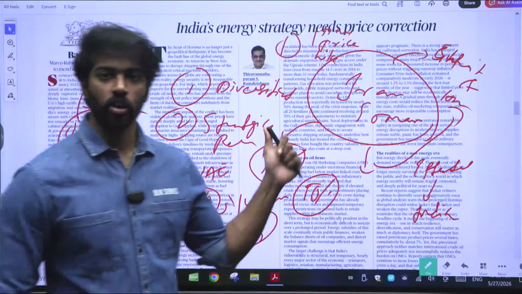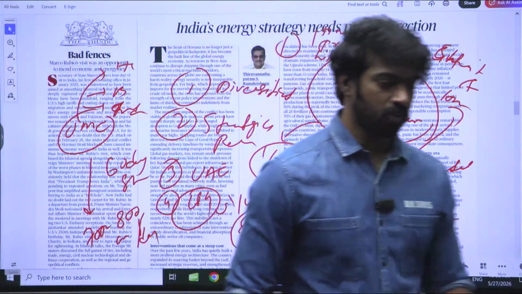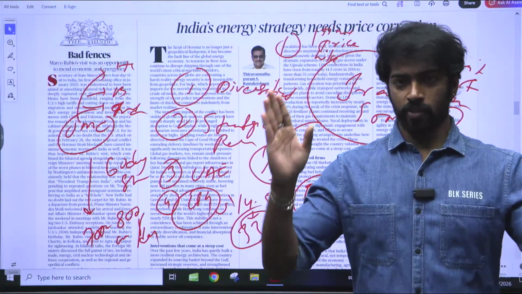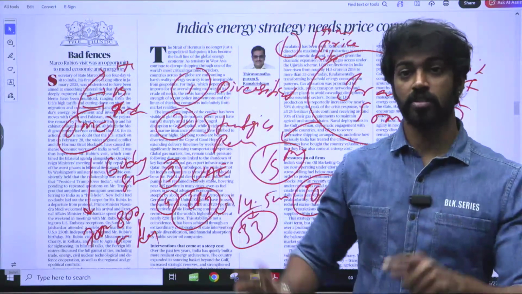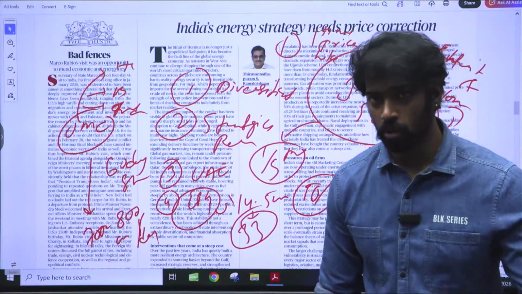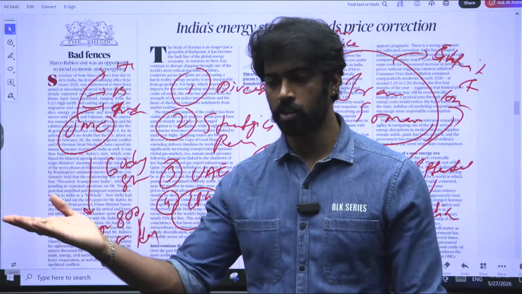Who gets the subsidies? All the oil marketing companies get the subsidies, right? At the end of the day, if the market price of oil is high and we are selling at a low price, it means someone has to bear the brunt. People are not bearing the brunt. Who is bearing the brunt? The government is bearing it.